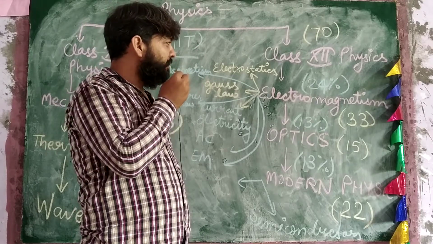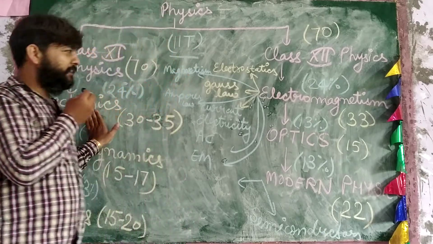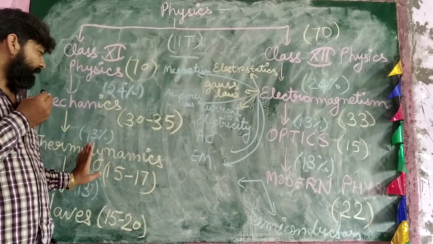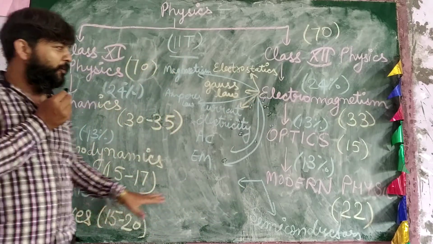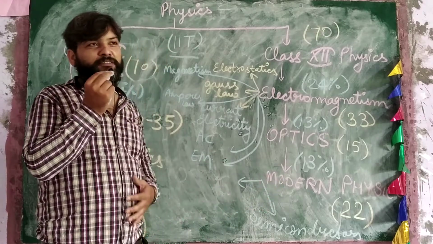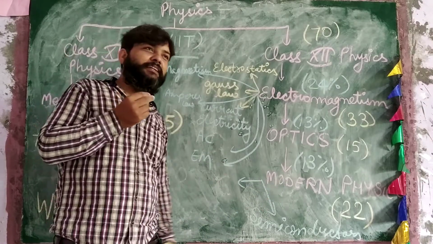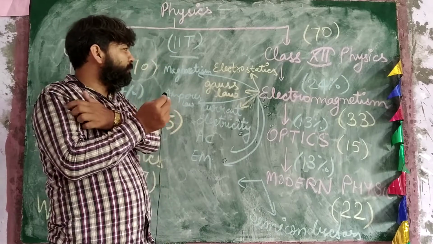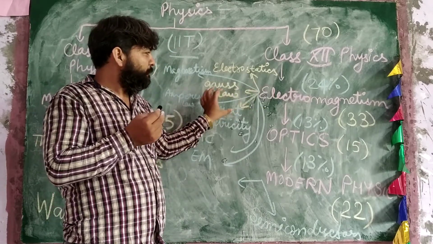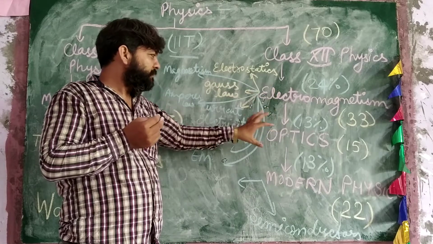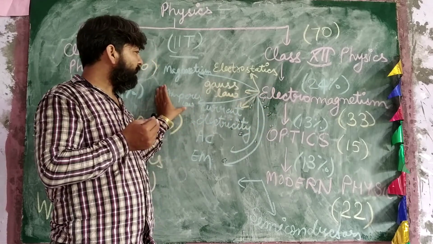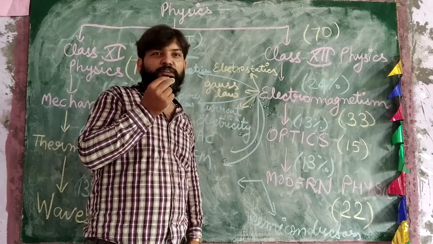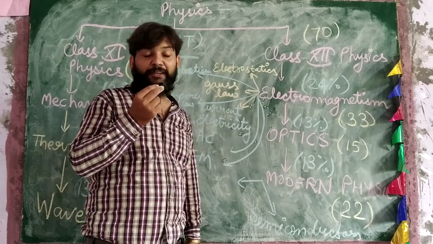Looking at the distribution of marks, you can see that mechanics and electromagnetism are bigger parts, and thermodynamics, waves, optics, and modern physics are smaller parts. In the next video, we will see the distribution of subtopics in these bigger topics, and a basic idea of what is actually contained in these small topics. So thank you very much.